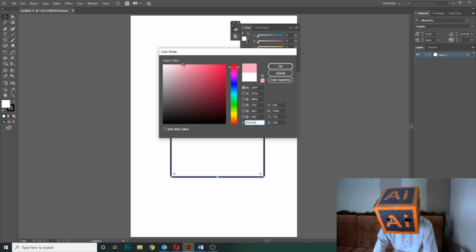If you want light color, then you go upper left side, and if you want dark colors, then you can go here. So here this becomes white, and here it becomes black, and by using these sliders you can change the colors. And here are some adjustments, like this is the hue, the second one is the saturation, third one is the brightness,